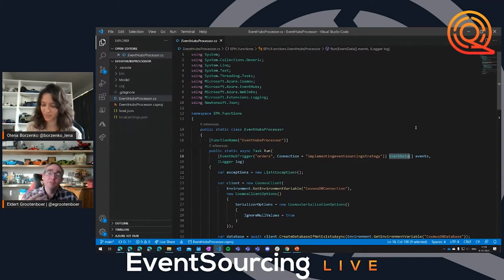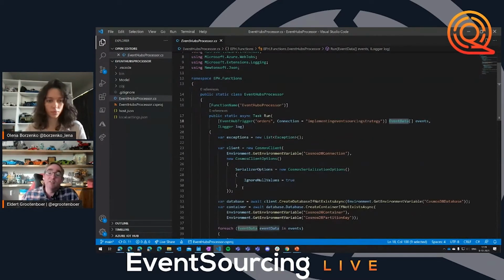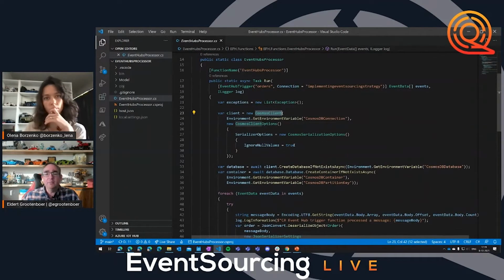Now, of course, you don't have to use the bindings. For example, I'm going to work with Cosmos DB, and for Cosmos DB there's also a binding. I could just use this Cosmos DB binding over here. But what if I want to have some more control? For that, I can still use the SDK, of course. As I'm showing here, I'm using the SDK to connect to Cosmos DB. Just to show you different options, that I don't need to use the bindings. I can also just use the SDKs and things like that. So in this case, I'm adding some additional control, which I would not have with my binding.